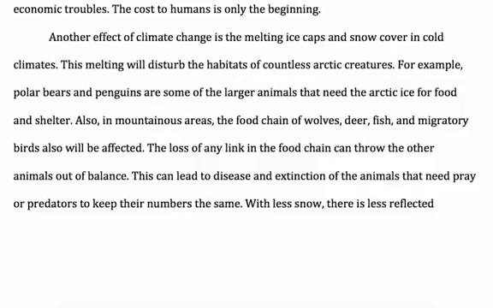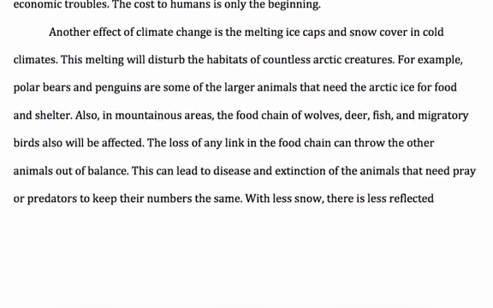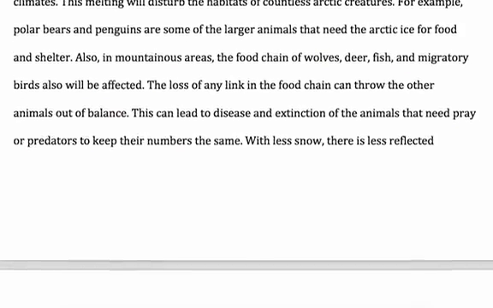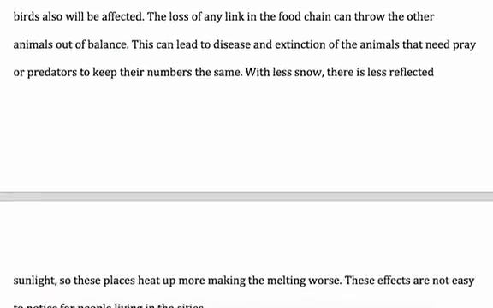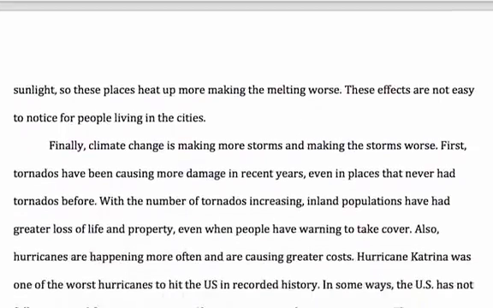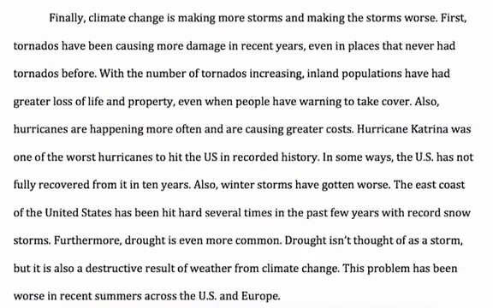We see the next supporting idea with the transition also, and the writer kind of combines this supporting idea with the examples of the wolves and deer and fish. The writer gives a few more details about this and tells us what that effect will be. So that body paragraph really only had two supports. The second support had several details, so that was good, but it would have been better if the writer thought of a third supporting idea. Let's look at the last body paragraph.